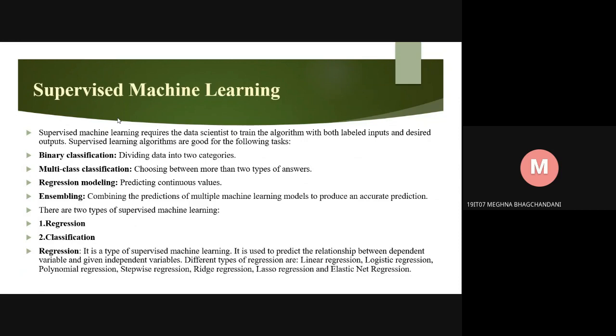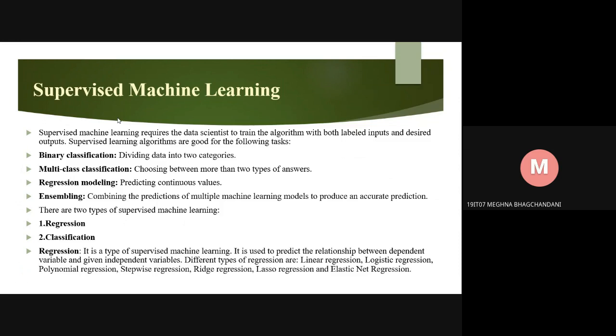Supervised machine learning. Supervised machine learning requires the data scientist to train the algorithm with both labeled inputs and desired output. Supervised learning algorithms are good for the following tasks. First is binary classification, dividing data into two categories. Second is multi-class classification, choosing between more than two types of answers. Third is regression modeling, predicting continuous values. Fourth is ensembling, combining the predictions of multiple machine learning models to produce an accurate prediction.